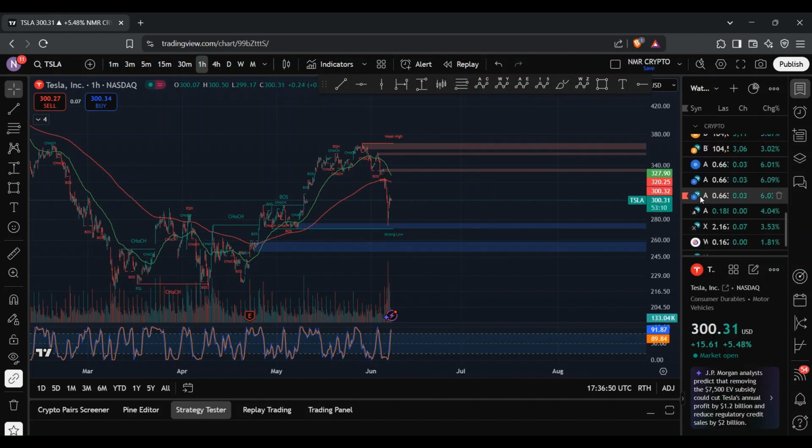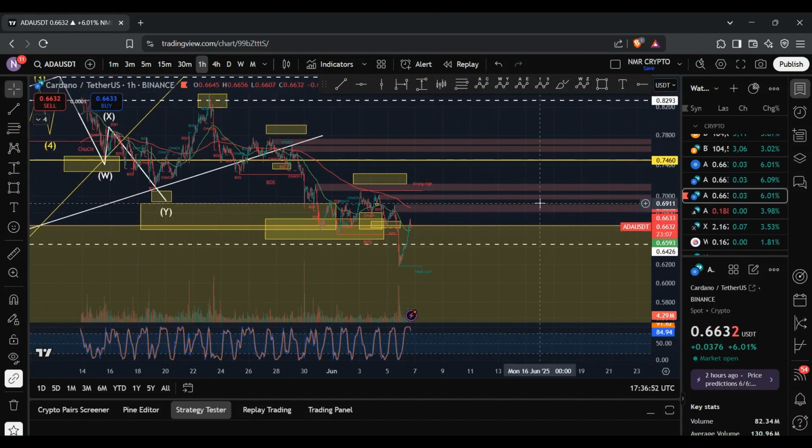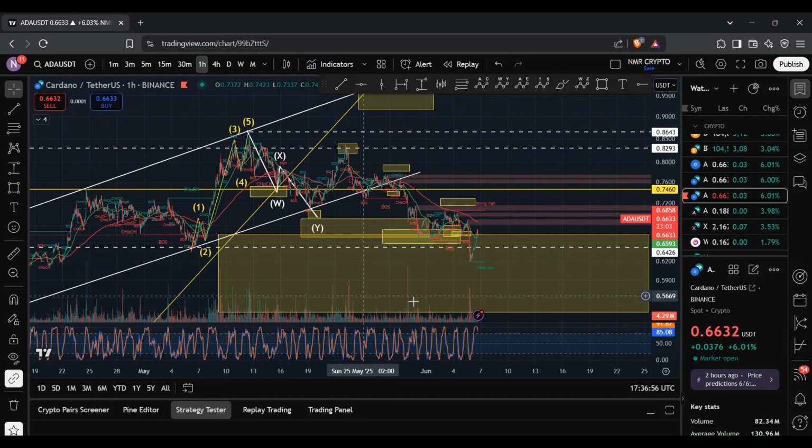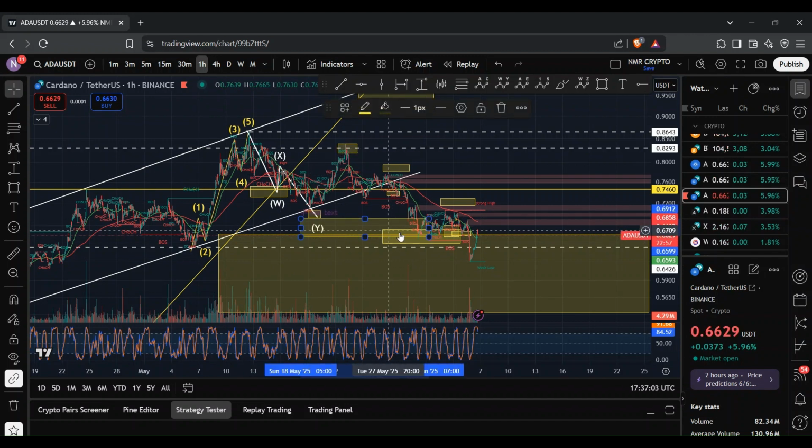And so if I go back to ADA, one thing that I wanted to touch up on was this wave structure that I've been tracking for the past few weeks now. And as you guys know, I've been tracking a WXY structure where I was looking for the Y wave to reach this region here between 66 cents to 69 cents. And this Y wave was made up of a WXY structure, with that Y wave target being slightly deeper and reaching towards that 64.9 cent mark.